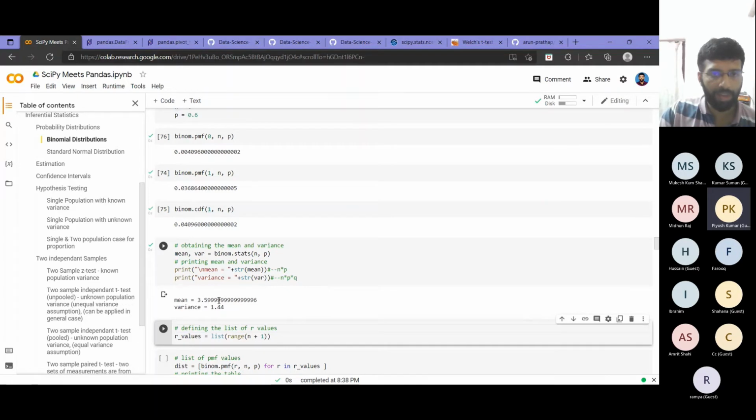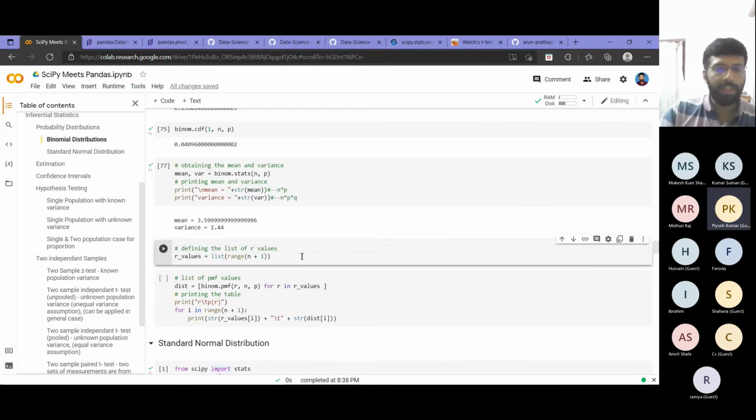So without doing this np and npq business, just by passing n and p, I'll directly get the mean and variance. So you can check also. Mean I got as 3.599. Here n is 6 and p is 0.6, so n into p is 3.6. So it is almost that, right? And n into p into q is 6 into 0.6 into 0.4, that is 3.6 into 0.4, that is 1.44, right? In this example, it is simple to calculate by multiplication also. But in a more complex example, it will be better to compute it using our Python console.